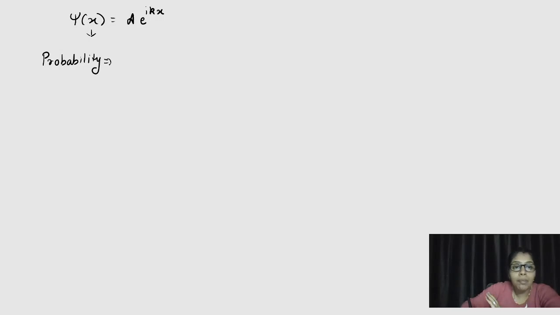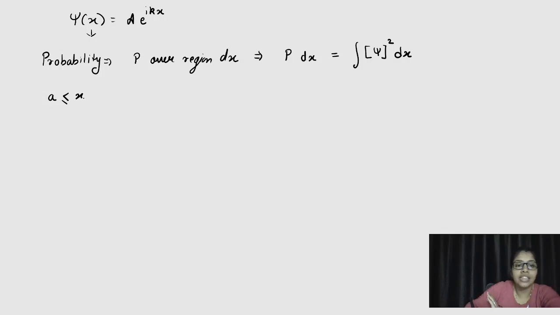So the probability that the particle is present over a small region dx, we are going to write as P dx, and that is equal to the integration of psi square dx. Right?